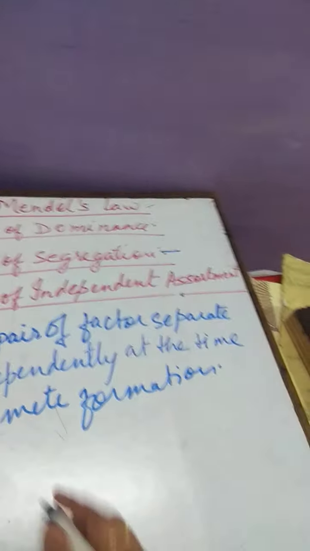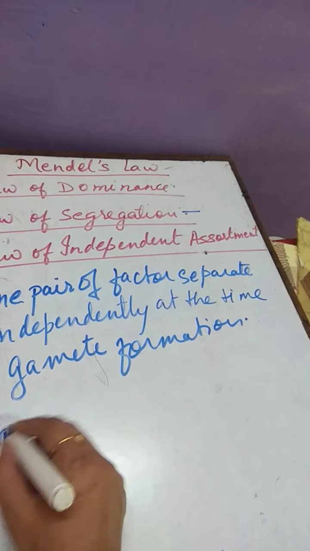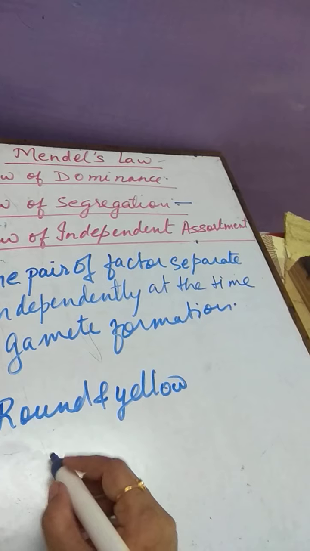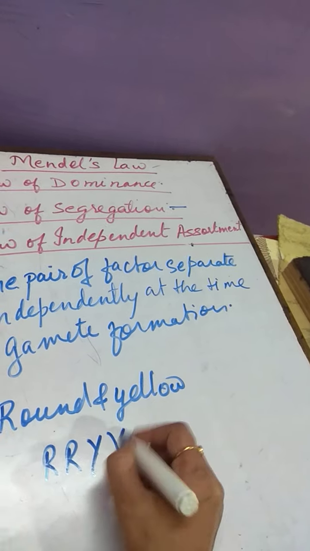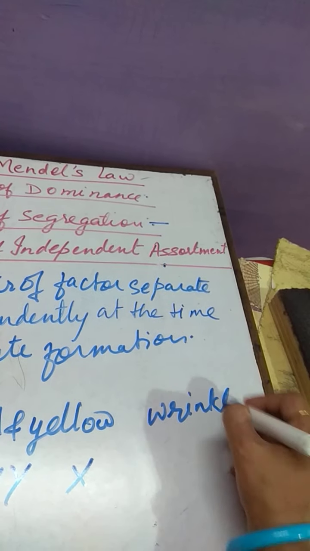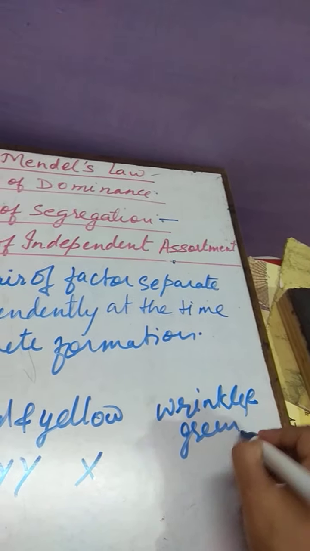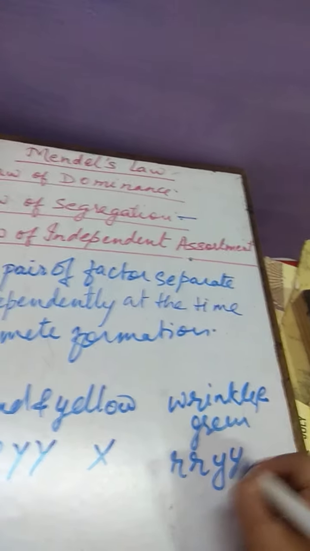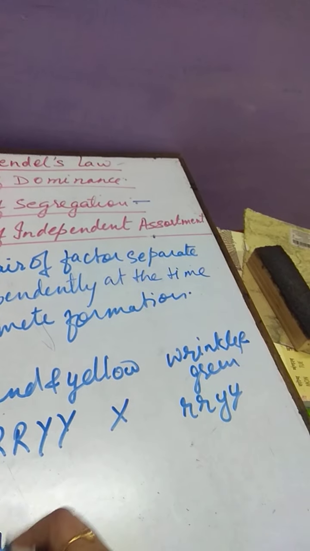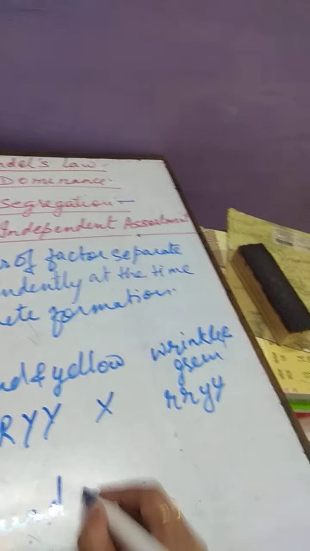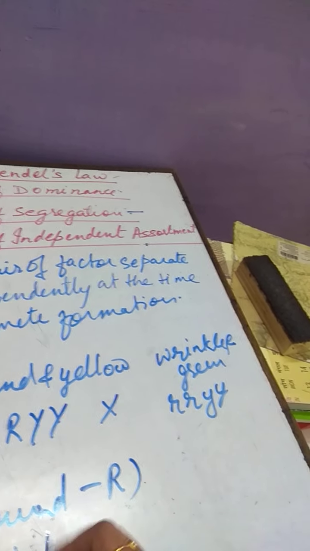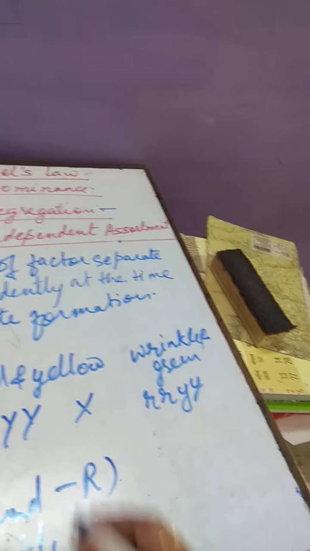Now, for this, you can take the example of a cross between round and yellow seeds. This you have done in 10th also. Round and yellow seeds crossed with wrinkled and green. So in this, what is seen is that the character of round, either it is showing round or it is showing wrinkled. Clear?